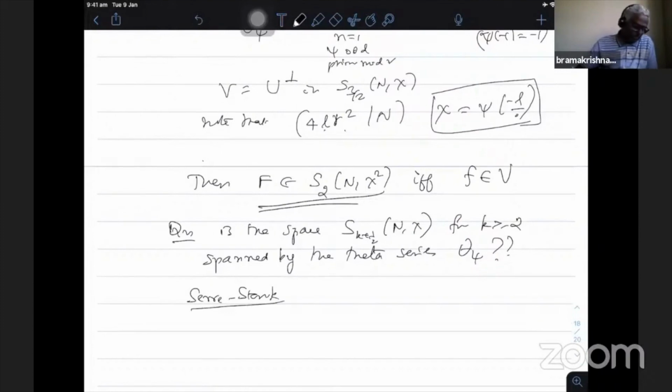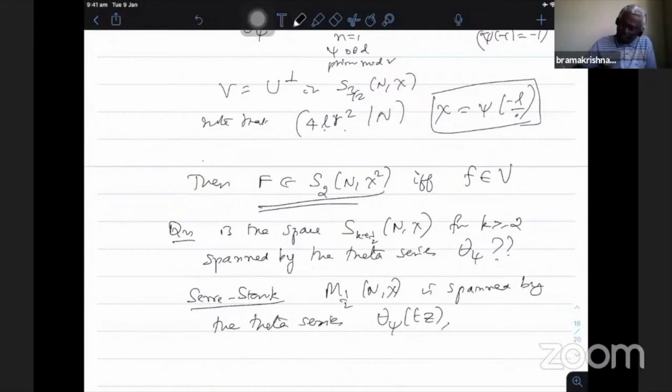So M half n chi is spanned by the theta series theta psi of t, where t is in, and psi is a primitive even character, modulo with the same condition. So the same 4L R square dividing n. The odd character is not there, it should be an even character because the weight is half.